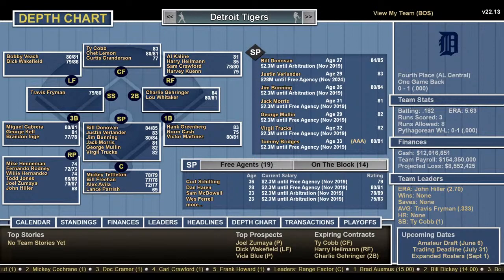I'd love to see Greg set a lineup here for these guys, like who he'd pick at the positions with these players. Relief pitching: Mike Henneman, Fernando Rodney. Oh, I would not want Fernando Rodney. Willie Hernandez was awesome in 84. Todd Jones, Joel Zumaya, and John Hiller. Top prospects: Zumaya, Dick Wakefield, Vida Blue. They got in a trade. So, yeah, all good catchers.